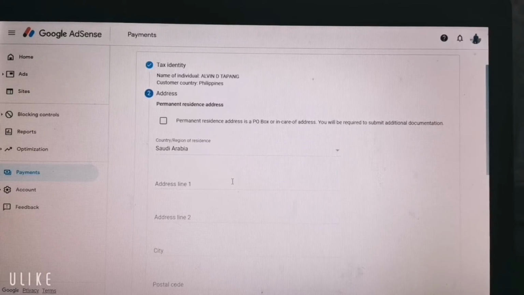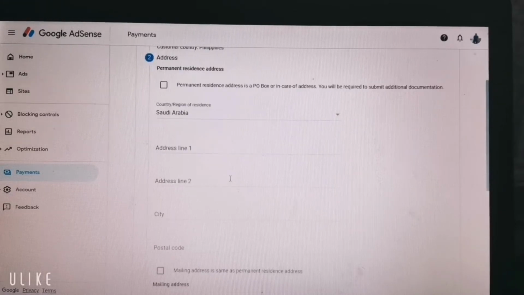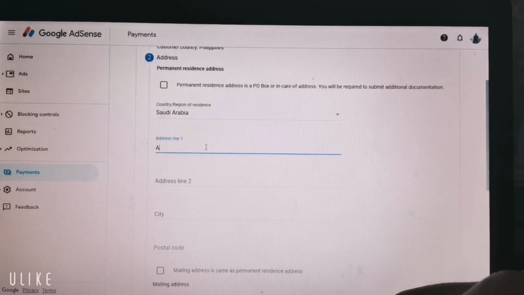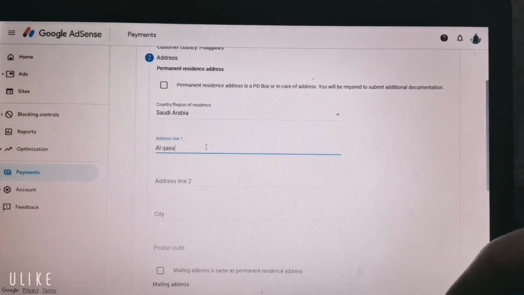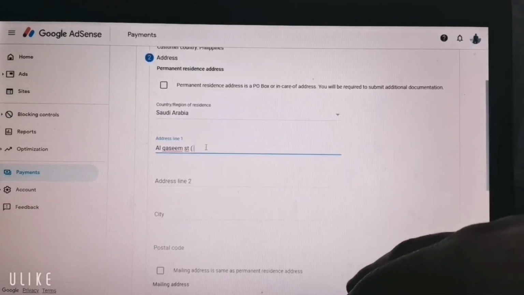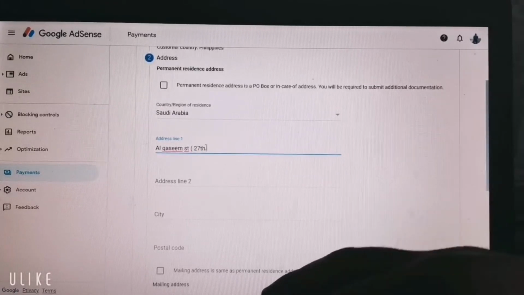Now it is asking for the permanent resident address. It is automatic that I am here in Saudi Arabia, the country I put when I made my account in Google AdSense. I will just put my address here. Actually, I address myself to my company in Second Industrial. So I will put the street, 27th Street.